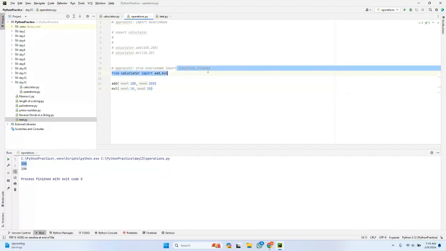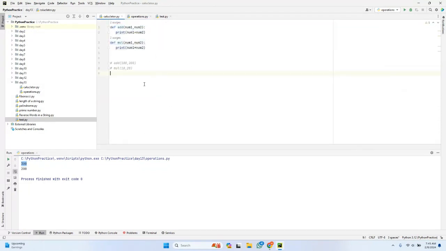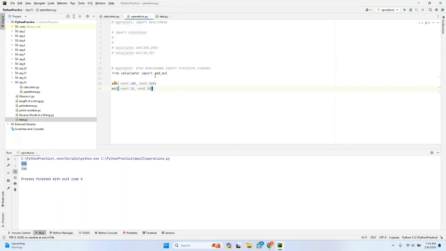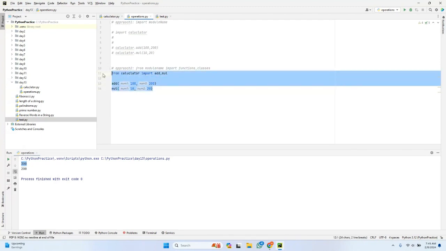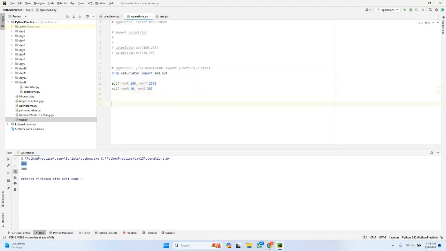From that module, you can import functions. Similarly, in approach 2, instead of specifying the function names, suppose you have 1000 functions in this particular module, calculator.py, like division, subtraction, and hundreds more. I cannot specify them all like this. Instead, I can specify star here. When I specify star, it means all. Whatever functions, methods, and classes are in this module, you import all of them.